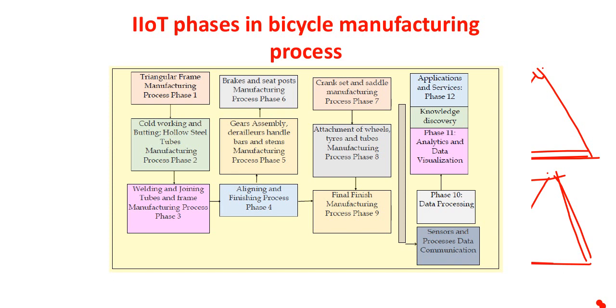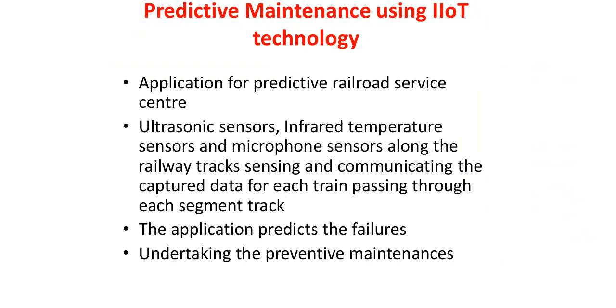So now let us move on to the next aspect, which we call predictive maintenance. This is another important thing which generally comes up in the manufacturing sector. So what do you mean by predictive maintenance? Predictive maintenance is basically used to determine the conditions to check whether maintenance is really required or not. I hope you can understand. It is going to help in determining whether the maintenance is required or not.